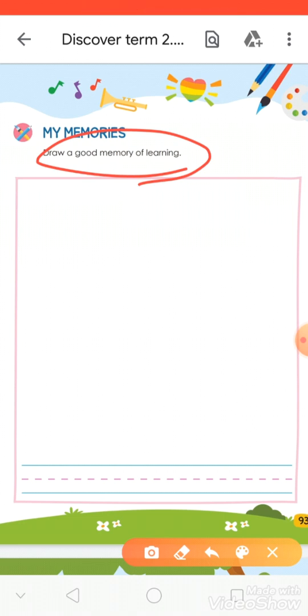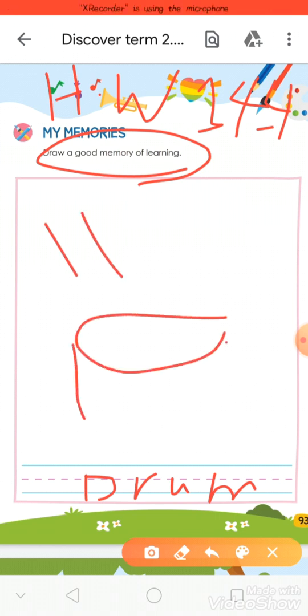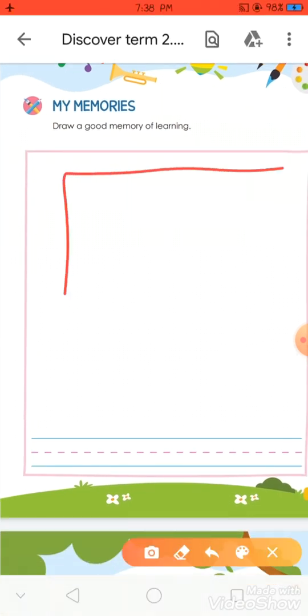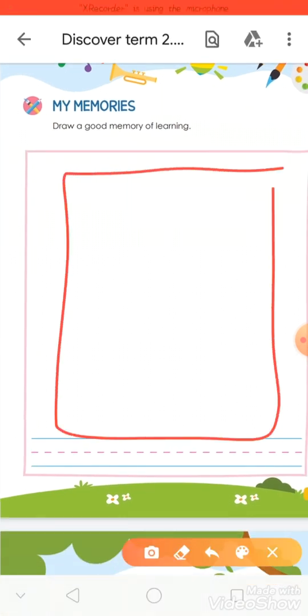For example, if you learned how to make a kazoo, or a drum, or a pencil case. Now you can write here. For example, for me, I learned how to make a drum. I can use a stick, balloons, a tube. What about you? Now you will draw here what you learned and write it here.